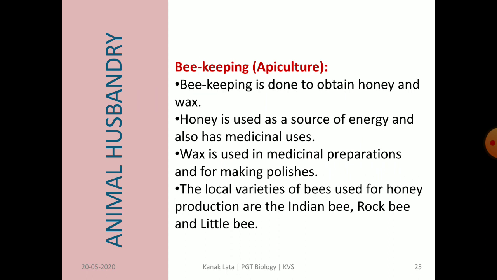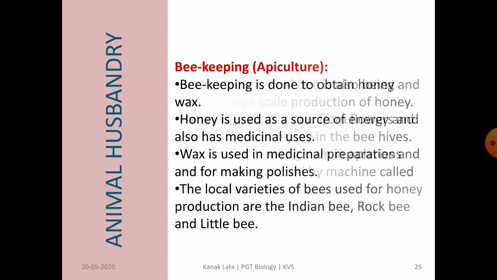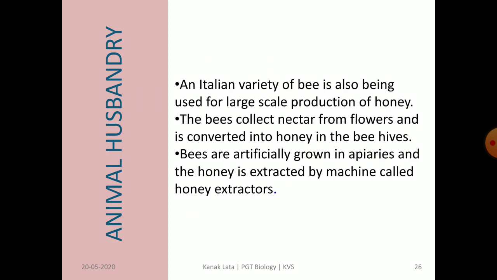Indian bee, rock bee and little bee are the local varieties of honey bees, whereas the exotic bee is the Italian bee. In our country, this Italian bee is also being used for large scale production of honey.